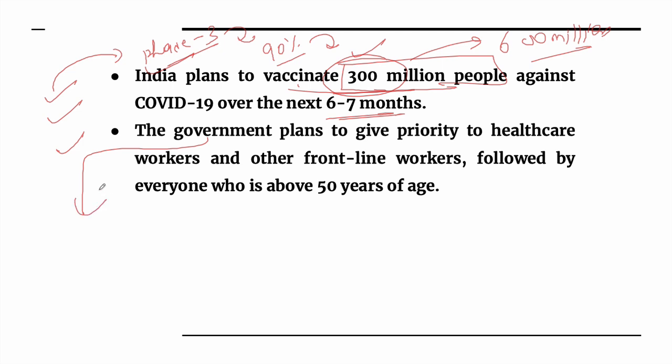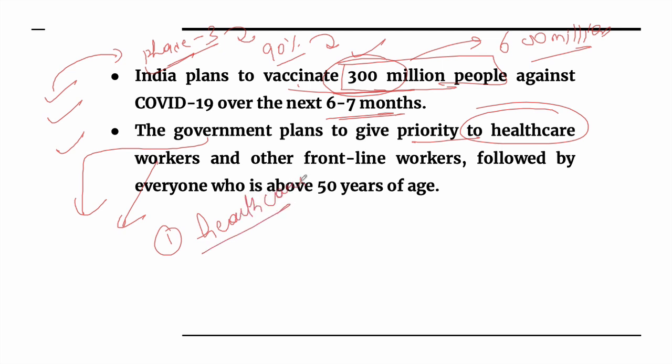Government has established the priorities, like to give priority to healthcare workers. Why do we need to emphasize on healthcare workers? The first reason is related with the sustainability of the healthcare. If healthcare workers are not healthy, then the healthcare system may not be able to help us in fighting against such a pandemic. So to maintain the sustainability of the healthcare system, it is required that healthcare workers are healthy. Second is related with the people who are 50 years of age.